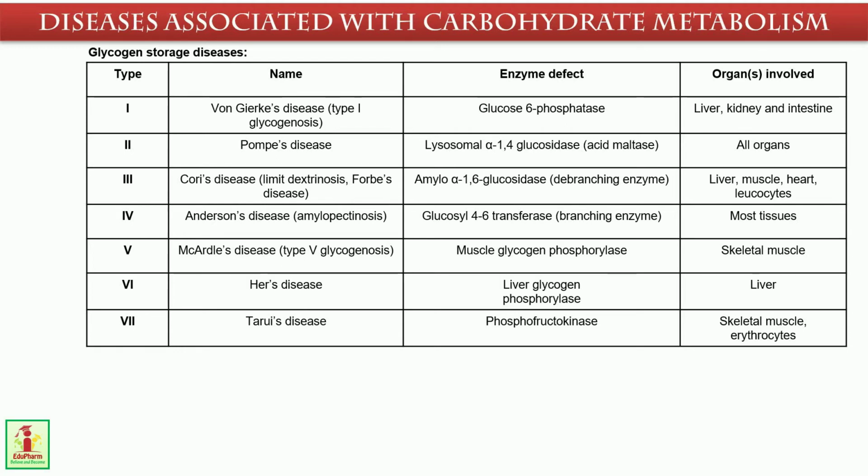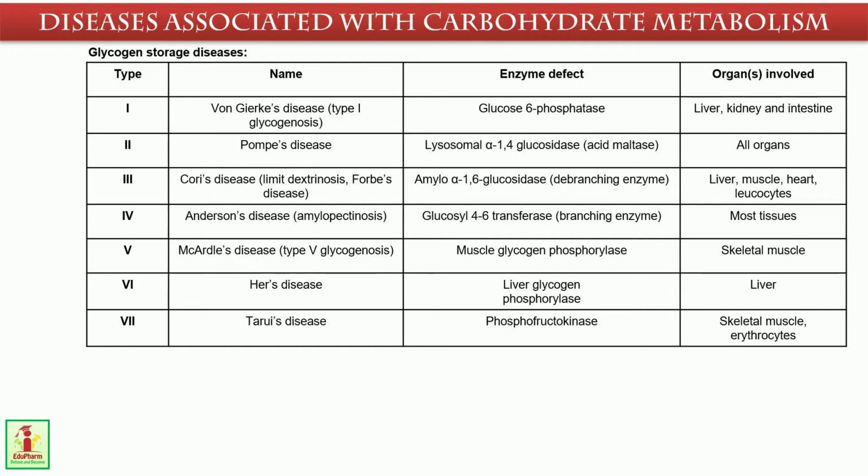The second one is Pompe's disease. The enzyme is lysosomal alpha 1,4 glucosidase, also known as acid maltase. The organs involved are maximum all organs of our body. Now Cori's disease affects the amylo alpha 1,6 glucosidase. It is the debranching enzyme of glycogen. Liver, muscle, heart and leukocytes are affected.